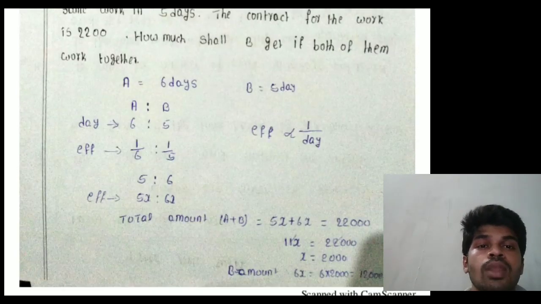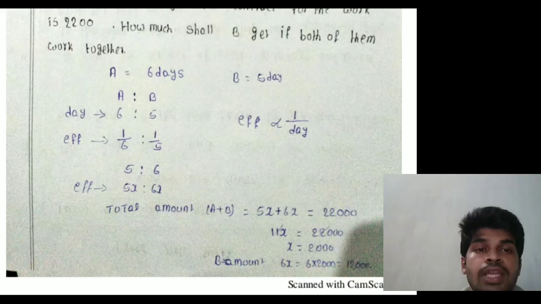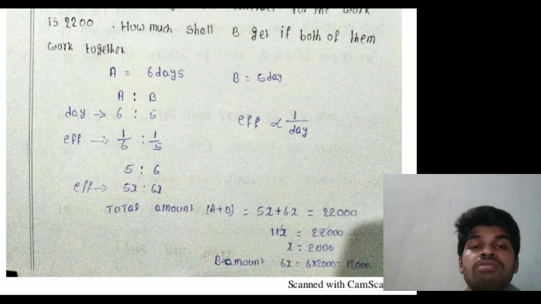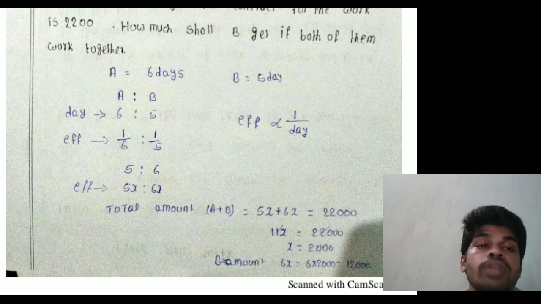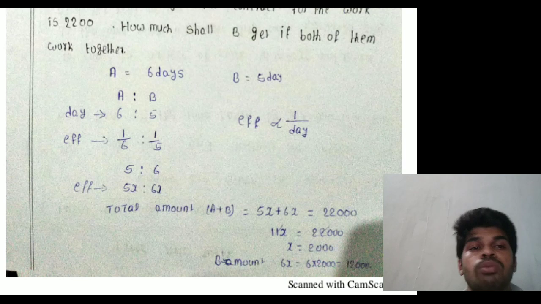Listen. A completes the work in 6 days, B completes the same work in 5 days. The ratio of A to B, the day ratio, is 6 is to 5. Amount is directly proportional to efficiency, or to the work done. Efficiency ratio is inversely proportional to days.